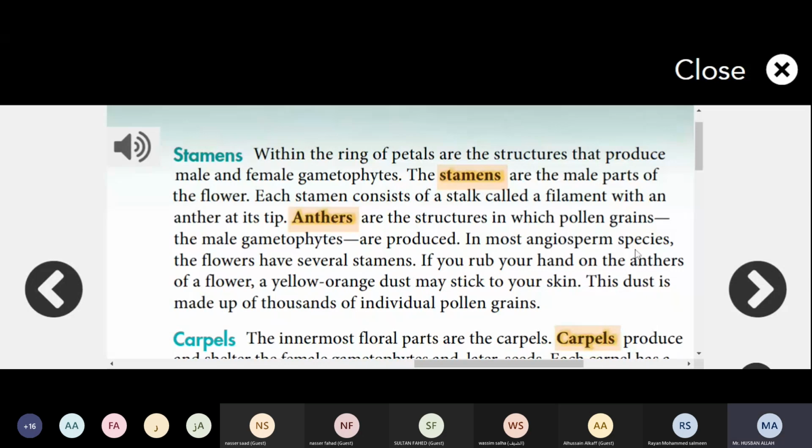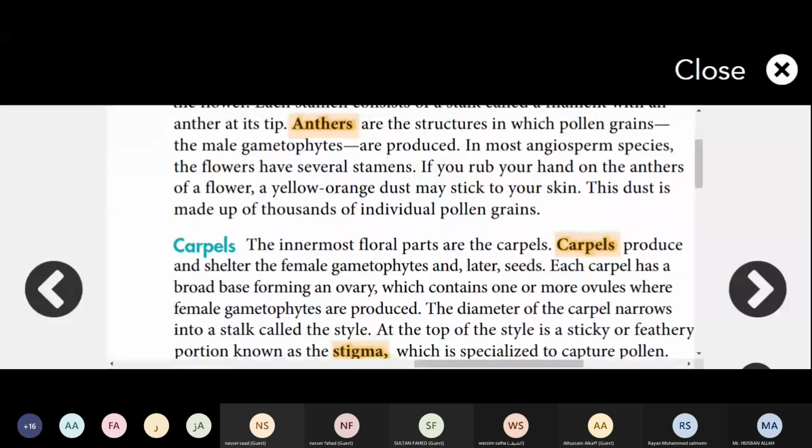In most angiosperm species, the flowers have several stamens. If you rub your hand on the anther of a flower, a yellow-orange dust may stick to your skin. You may have seen this when you reach near a flower. This dust is made up of thousands of individual pollen grains. So this dust is actually the male pollen grain.